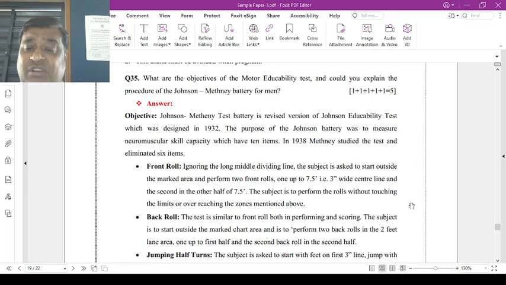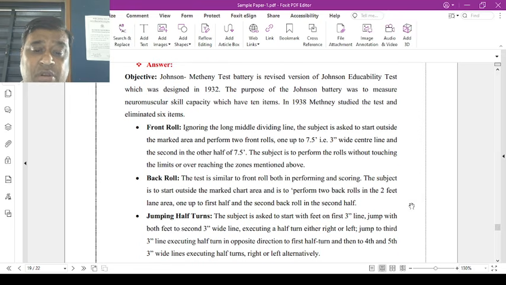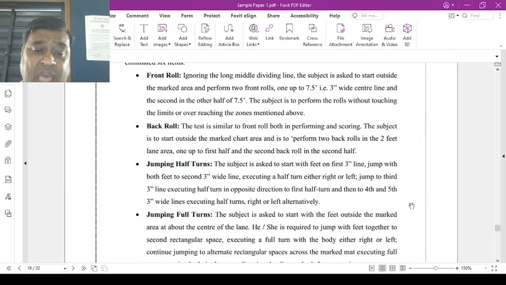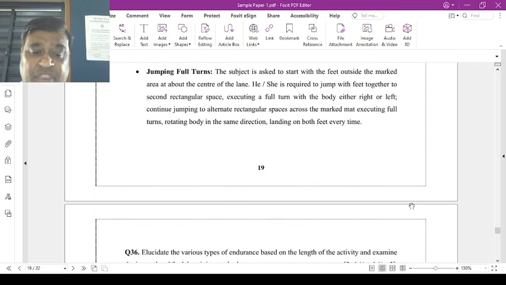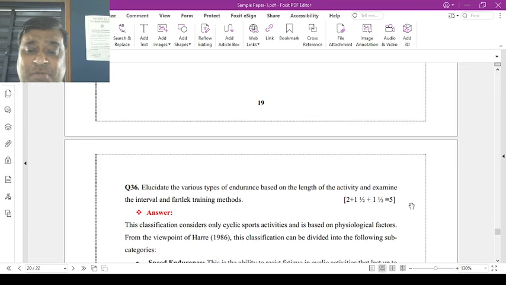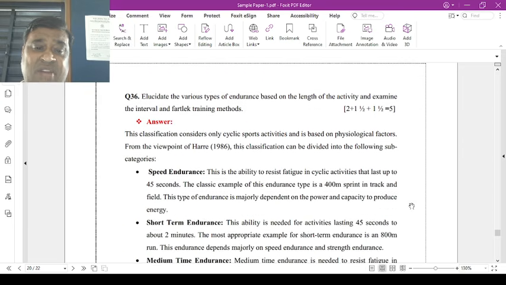The purpose of the Johnson battery test is to measure neuromuscular skill capacity, which had 10 items, but in the Johnson-Metheny test 6 were eliminated and a total of 4 tests were kept: front roll, back roll, jump and half twist, and jump with full twist. You will easily find the procedure in the CBSE handbook.